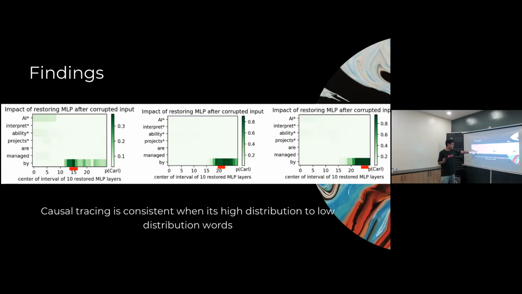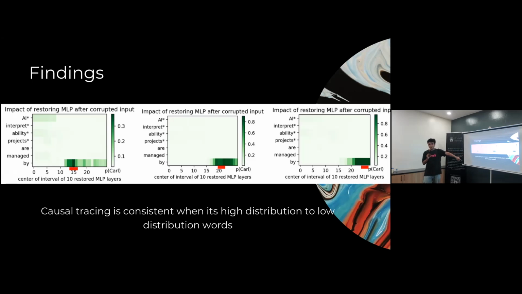But anyway, the red here corresponds to the layers where I did the edits. So I did edits on the early layers here, the mid to late layers here, and the late layers here. And causal tracing is saying that it points to, if that's the case, high distribution to low distribution words,